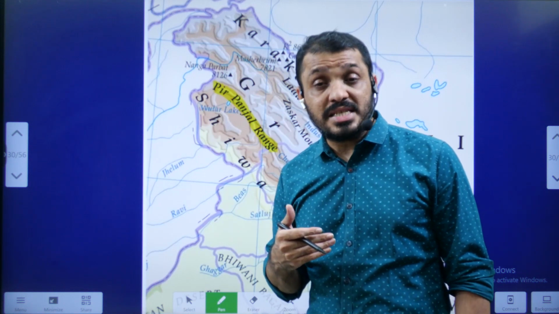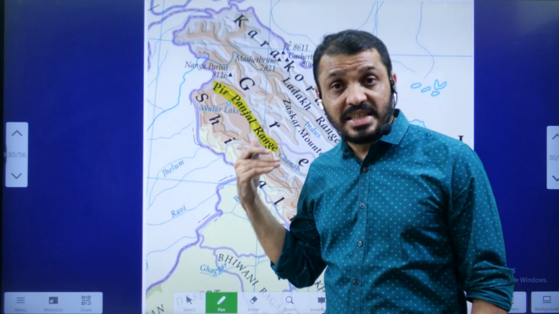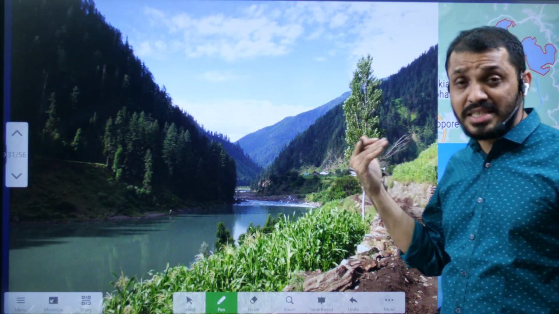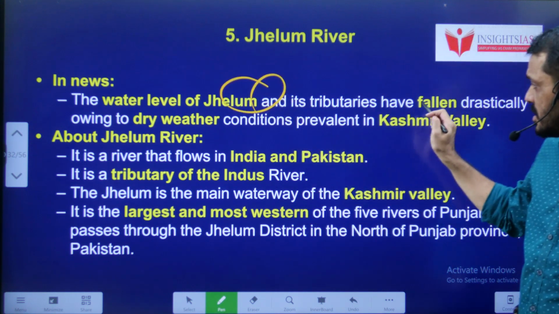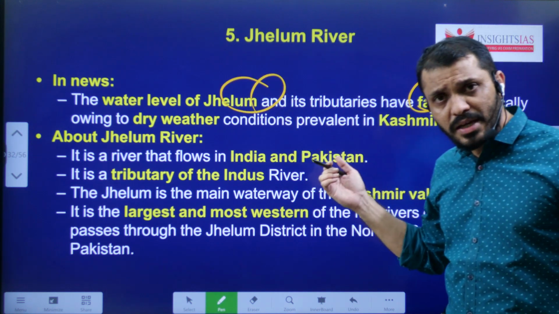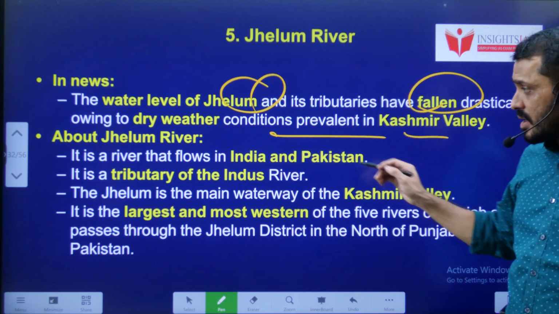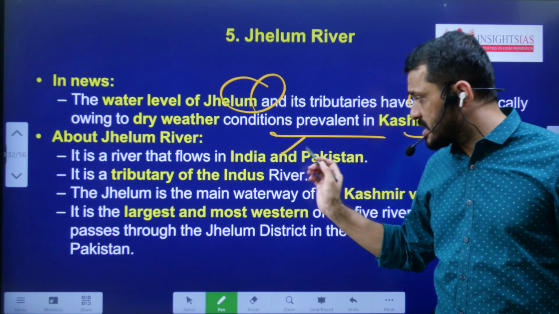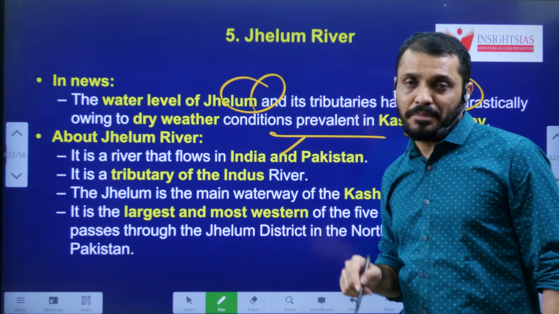Now, the particular thing is why we are discussing this: the water availability in the Jhelum River is decreasing. That is the reason it is in the news. The water level of the Jhelum has fallen. Why? Because of the very dry conditions in the Kashmir Valley. And this river flows in both India and Pakistan. The Jhelum River flows and joins with the Chenab in Pakistan.